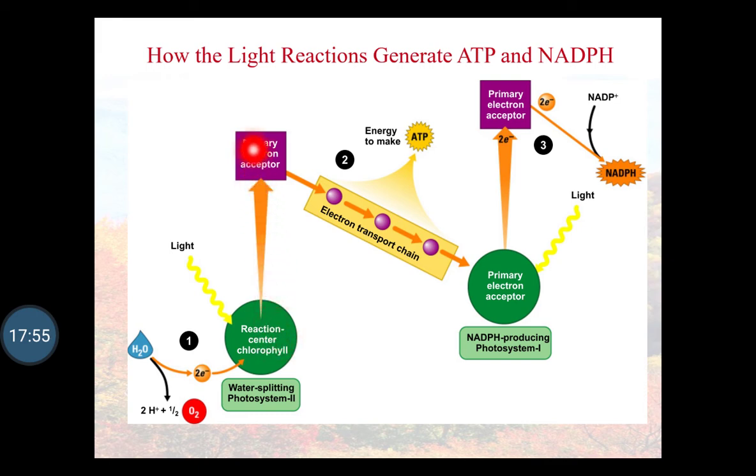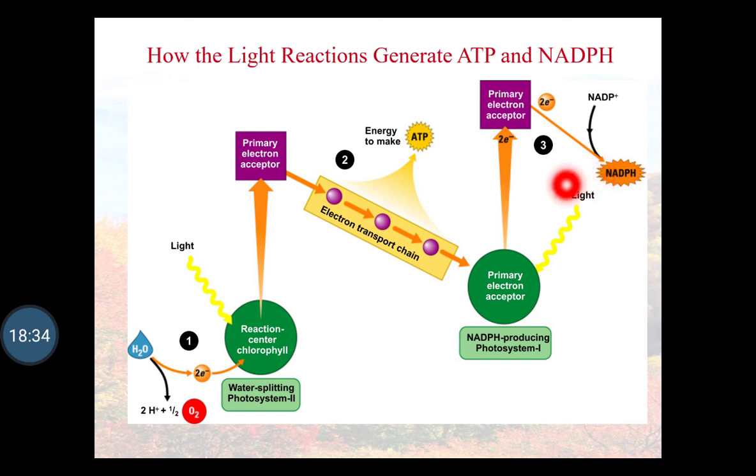The primary electron acceptor will accept the electron, and it is transported by means of the electron transport chain to photosystem 1. During this period, the energy molecule, that is the formation of ATP, will take place. Then the primary reaction acceptor will again absorb light energy, and in the NADPH-producing photosystem 1, it will enter, and the primary electron acceptor will release the electron, and formation of the next molecule, that is NADPH, will take place. Here also the light energy is absorbed.